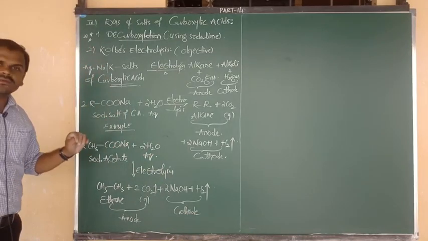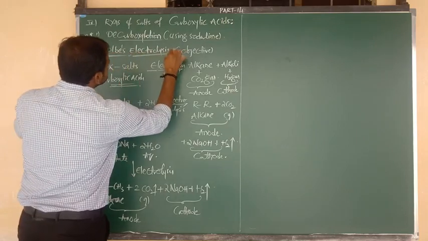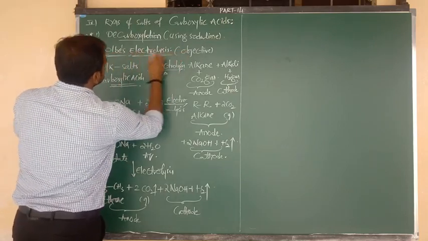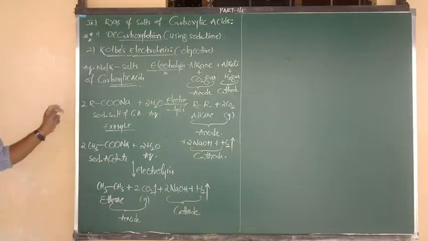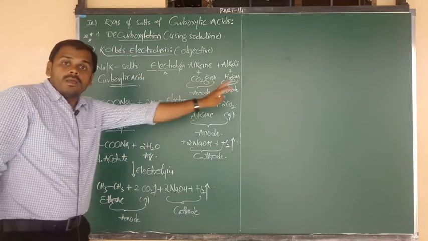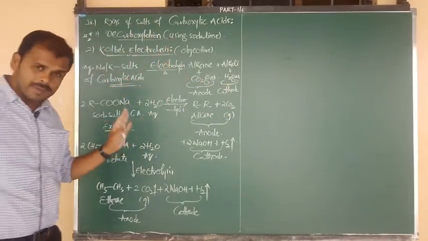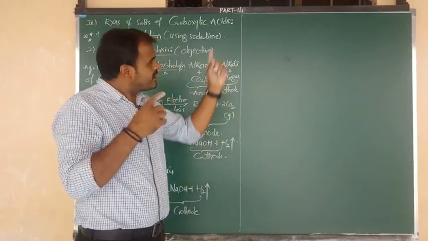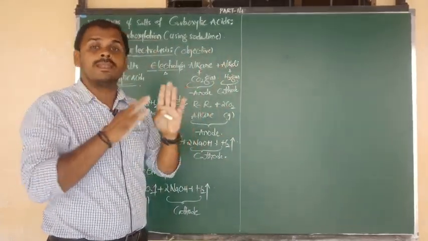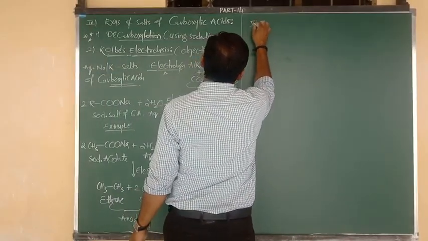So this is a very, very important reaction. What is the name of this reaction? Kolbe's electrolysis method, and also we can say Kolbe's electrolytic reaction. Good. Now this is type 4, reactions involving the salts of carboxylic acids. And in the topic of carboxylic acids, type 5, the last as per the NCERT textbook.